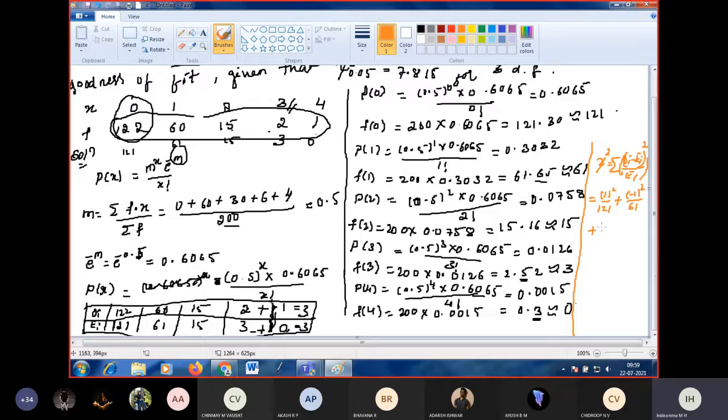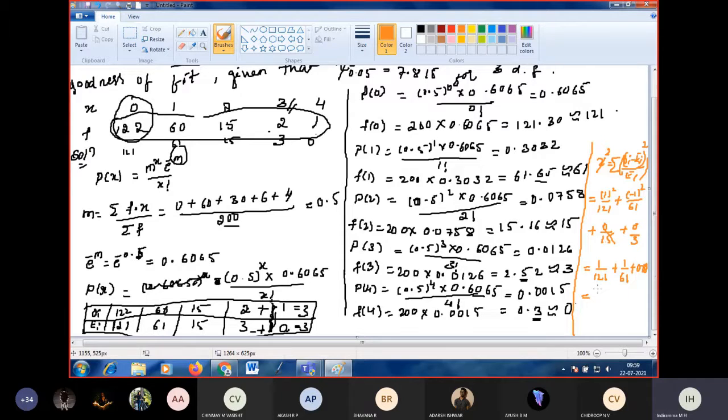Next, 15 minus 15 is 0, 0 by 15, plus 3 minus 3, which is 0, 0 square by 3. 0 by 15 is 0, not infinity; 15 by 0 is infinity. 0 by 15 is 0 only. So that is 1 by 121, plus minus 1 whole square is 1, 1 by 61, plus 0 by 15 is 0, plus 0 by 3 is 0.